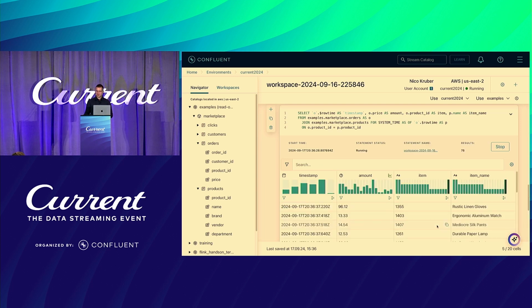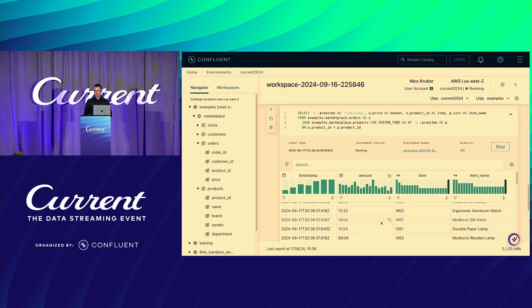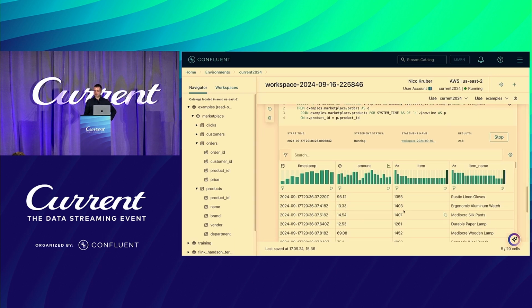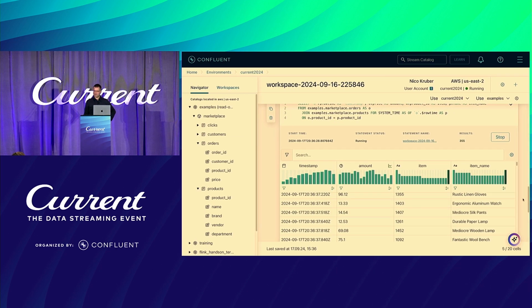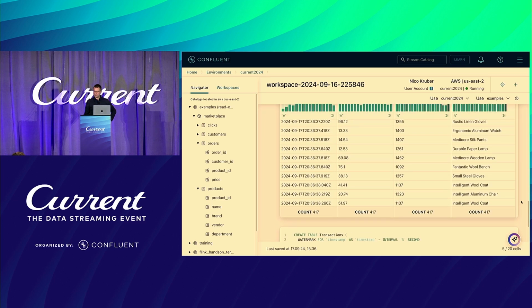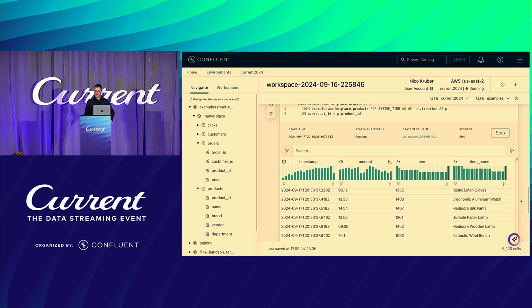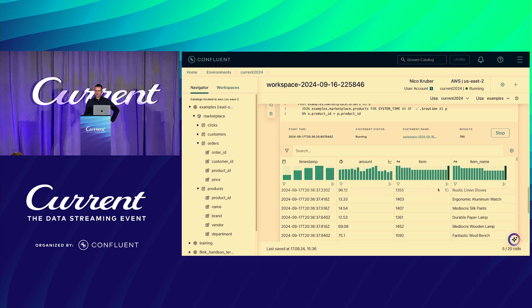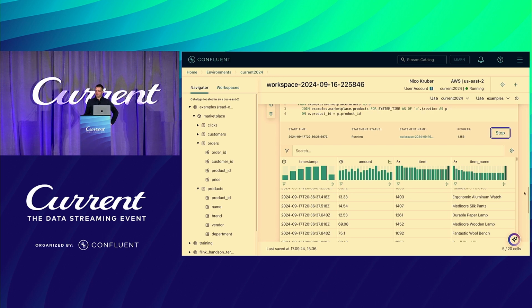And once I run this query, I will see the same timestamps, and we'll have the orders table that is enriched with the product name. I call it item name here because I wanted to get close to what I used in the presentation earlier. So we have the price, which is in the amount. We have the product ID, which is now called item, and we have item name so that we can calculate our daily averages.